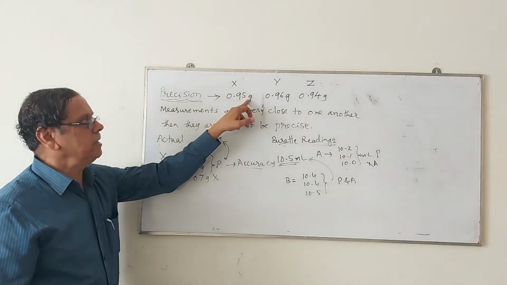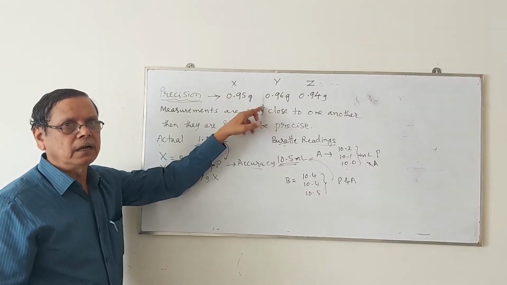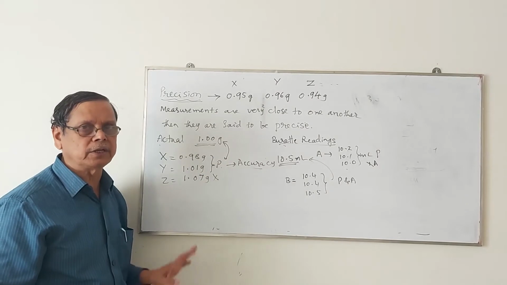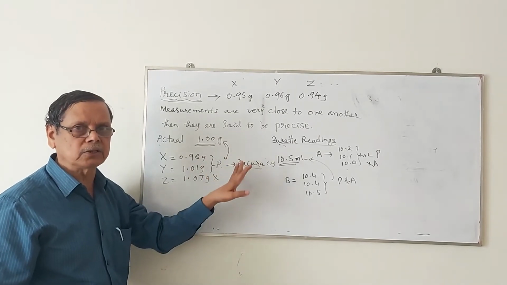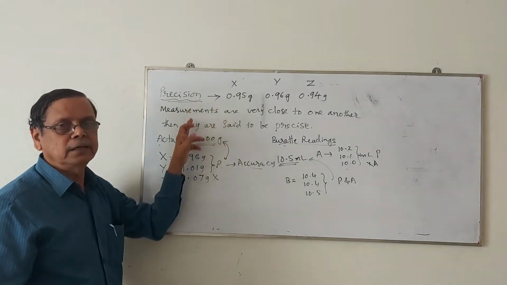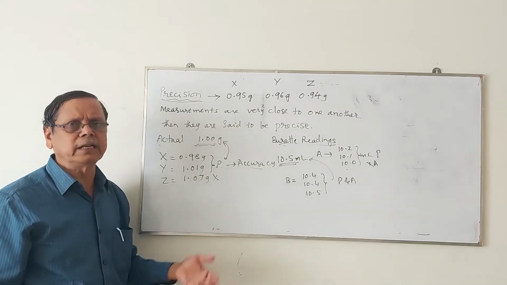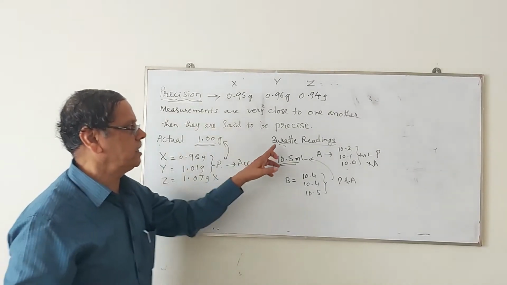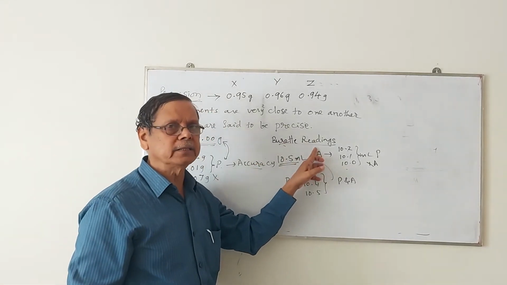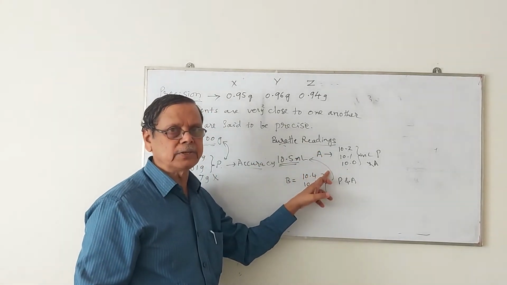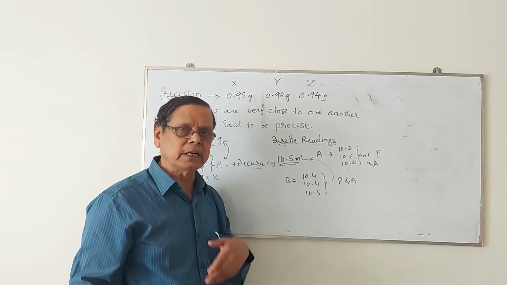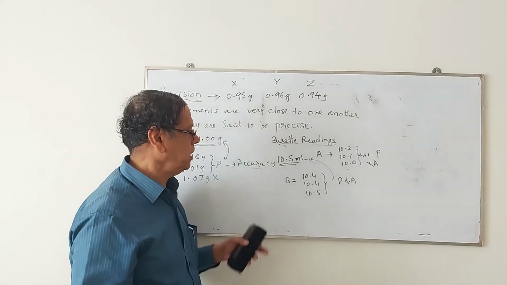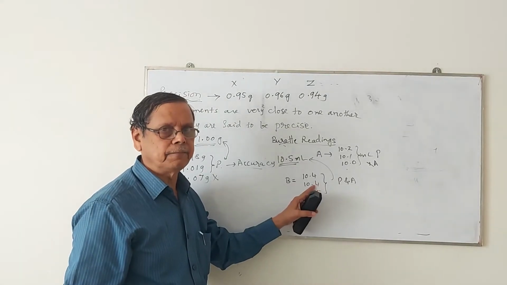If these measurements which are precise in nature are close to the actual value, then they have accuracy also. Such measurements you usually get in gravimetric analysis or volumetric analysis. In titrations, when we get these burette readings, this is called volumetric analysis. In some cases we measure the actual masses also, and such a measurement is said to be gravimetric analysis.